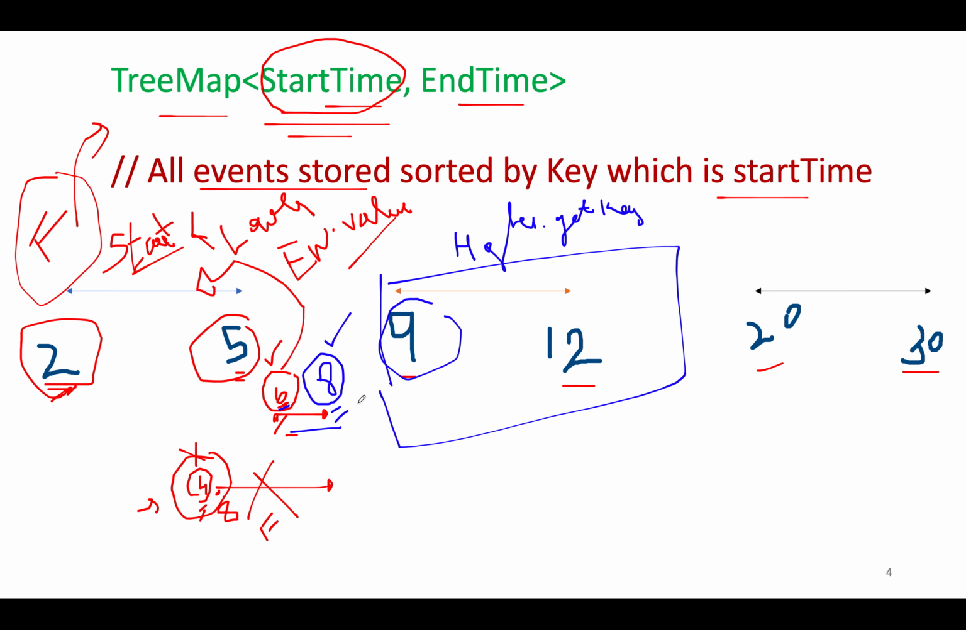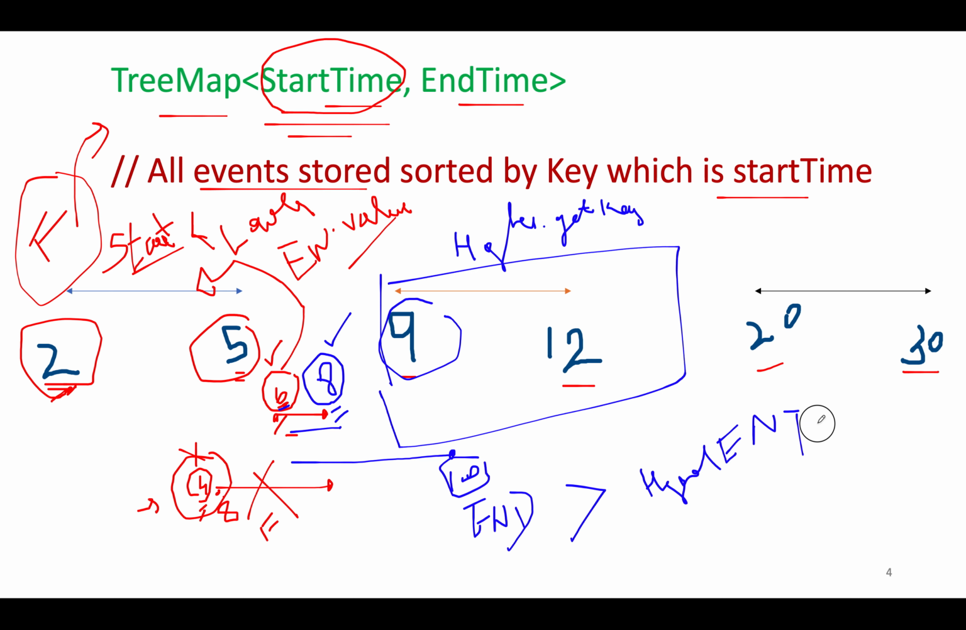calendar. Let's hypothetically assume that instead of 8 we would have got 10 somewhere here. Then in that case, the end time of the new event is greater than higher entry start time, higher entry start time. That means you can't store or add this event to the calendar.